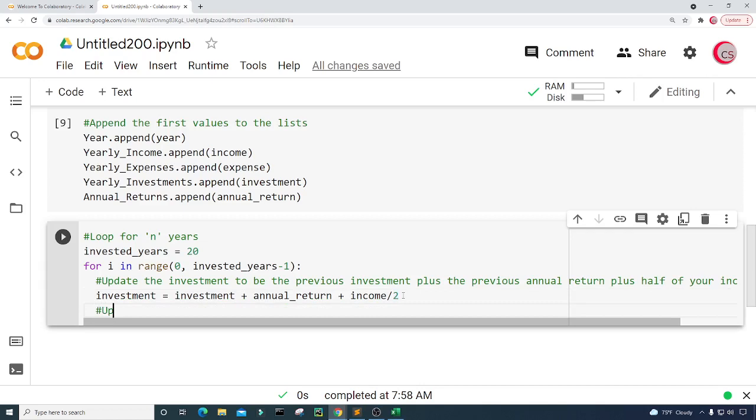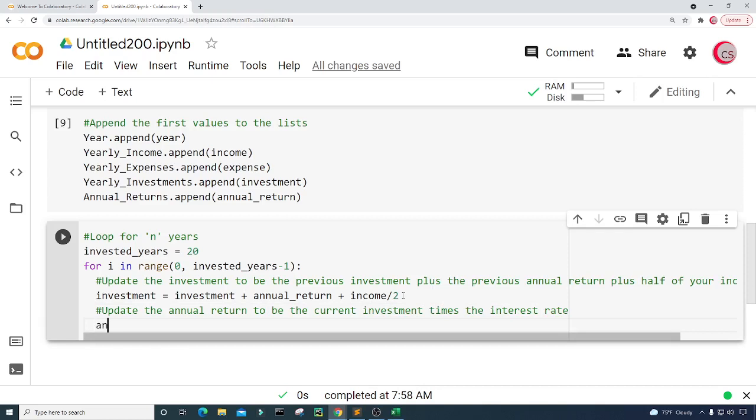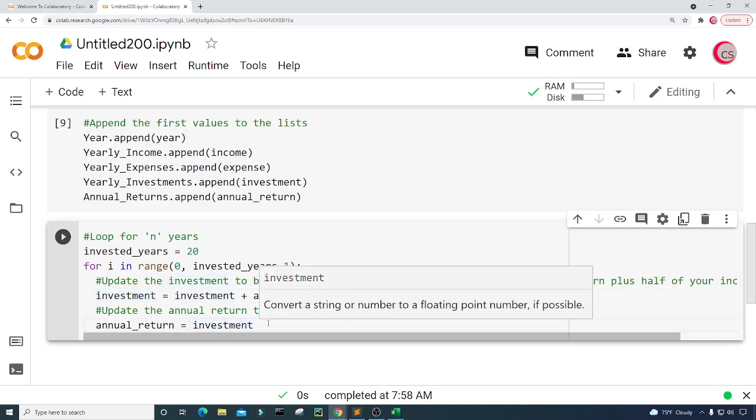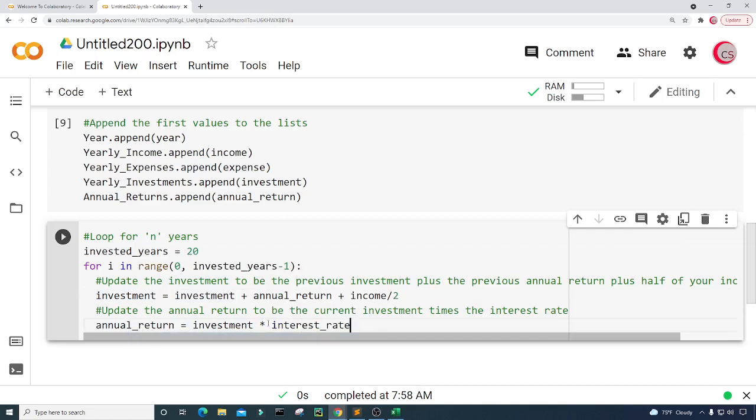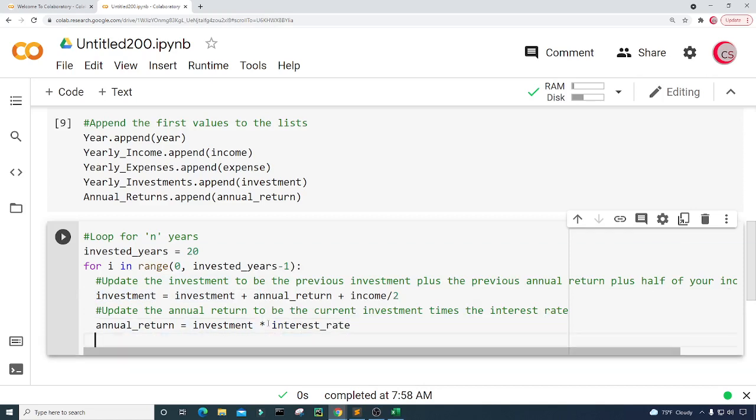All right, so next I'm going to update the annual return to be the current investment times the interest rate. Okay, so we're just going to update annual return. We're going to set it equal to, again, the current investment now. So that's just investment because we've already updated it right here. So that investment times the interest rate. Okay, and then we just need to append these values to our data. So we're going to append the new data to the list.